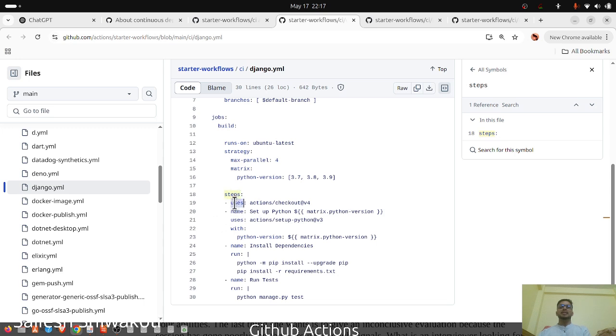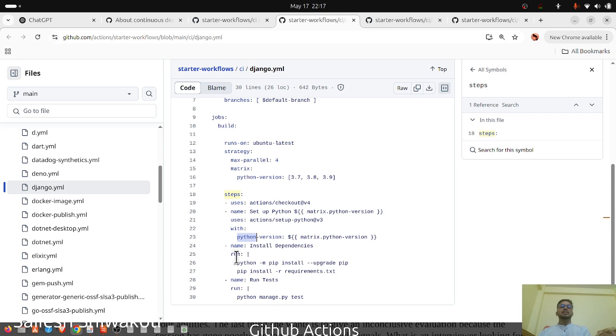One is using the action checkout at version 4. I think it is something predefined. Then name: setup Python with matrix.python-version. So it is a name that is assigned, then uses actions with Python version.